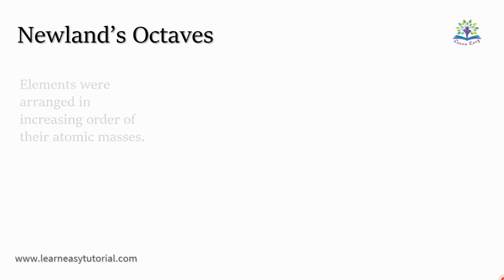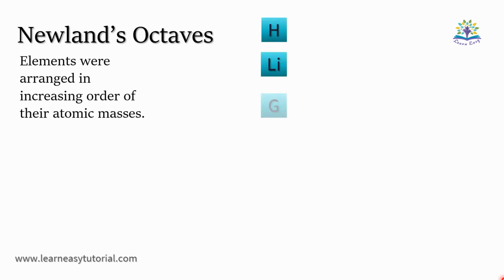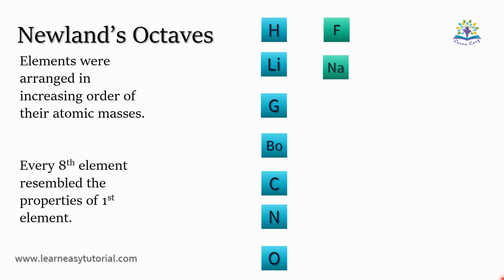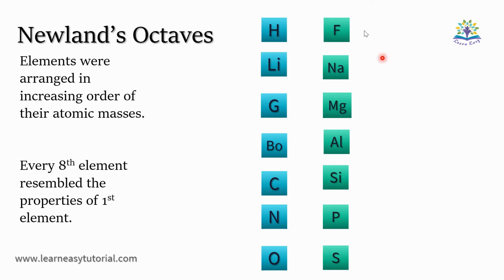He arranged elements in increasing order of their atomic masses such that every 8th element resembled the properties of the first element. That is, fluorine, which is the 8th element after hydrogen, resembled the properties of hydrogen. Similarly, sodium's properties were similar to that of lithium, and so on.